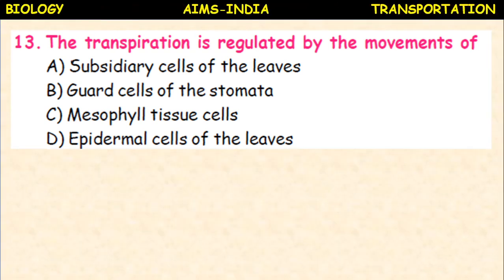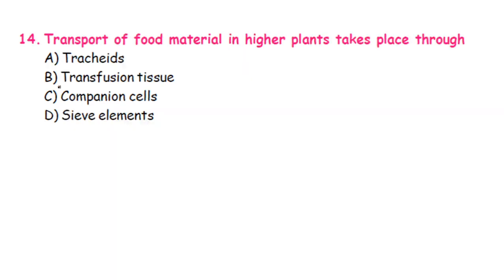The transpiration is regulated by the movements of subsidiary cells of the leaf, guard cells of the stomata, mesophyll tissue cells, epidermal cells of the leaves. The transpiration is regulated by the movement of guard cells of the stomata.